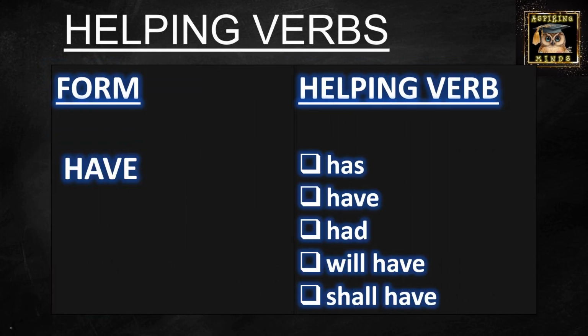Another helping verb example could be the have form of it. And how is it used when you're using it in the form of a helping verb? You write it as has, have, had, will have and shall have. Again, has and have are used in the present tense. Has is for singular, have is for plural. Had is singular but it's used in the past tense. Will have and shall have are a part of the future tense of the verb.